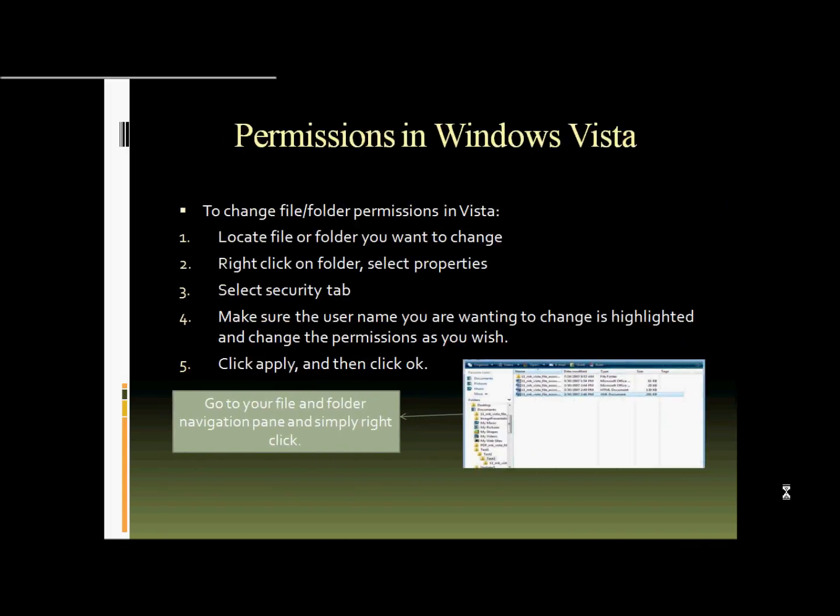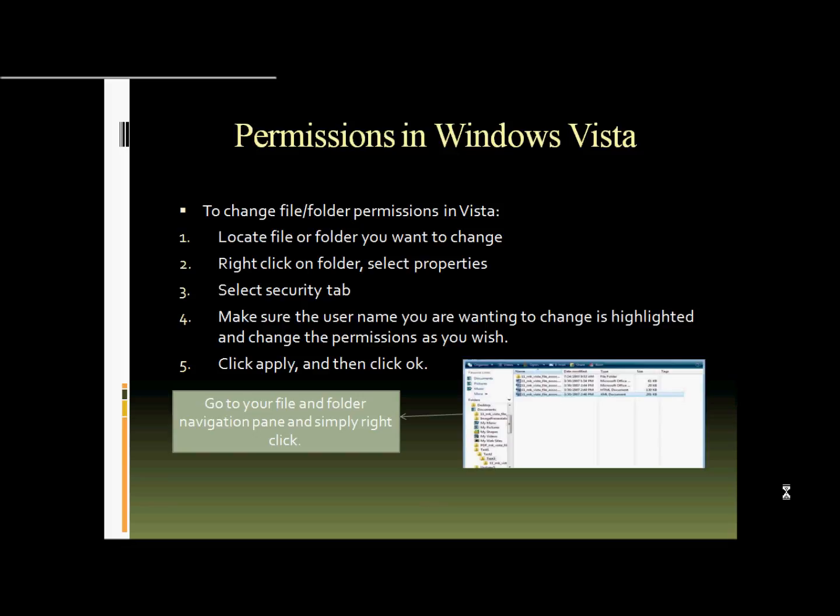Permissions in Windows Vista. To change file or folder permissions in Vista, first, locate the file or folder you want to change. Second, right-click on the folder and select Properties. Third, select the Security tab. Fourth, make sure the user name you want to change is highlighted and change the permission as you wish. And finally, click Apply and then click OK.